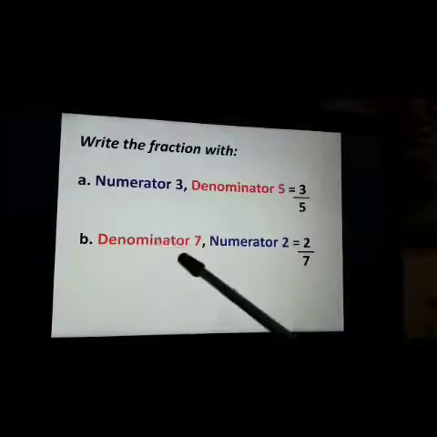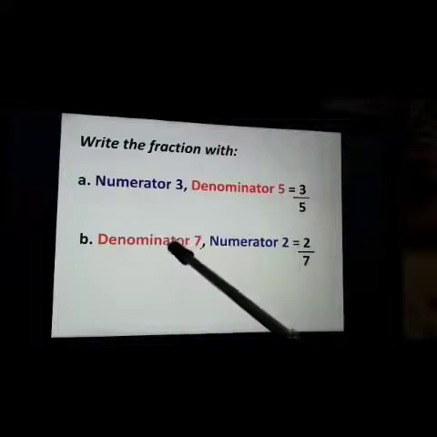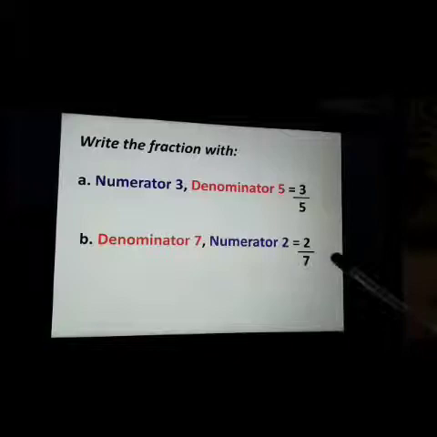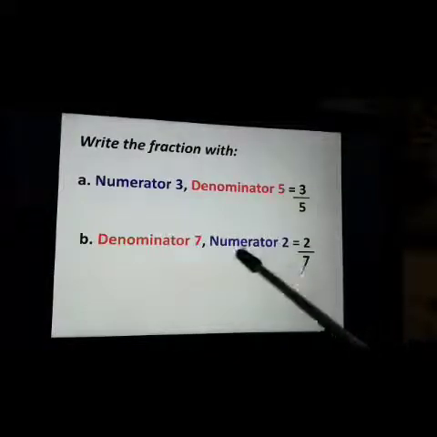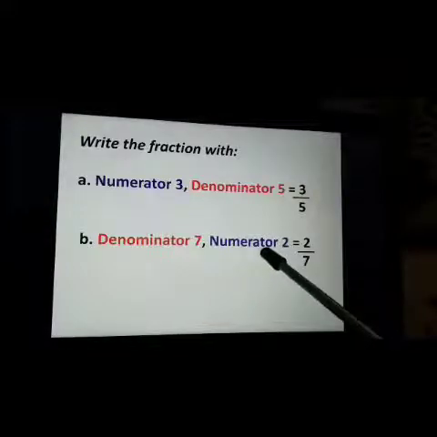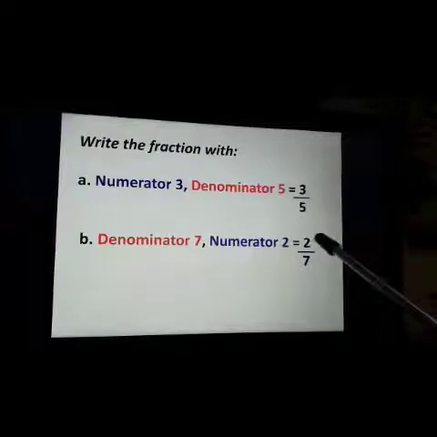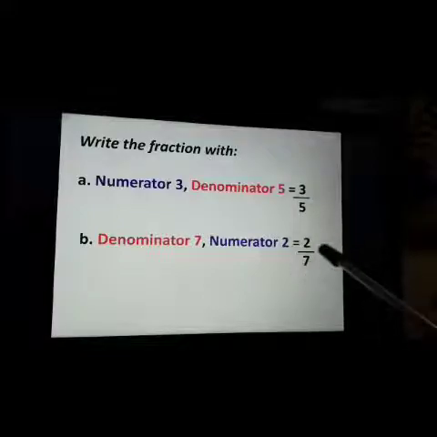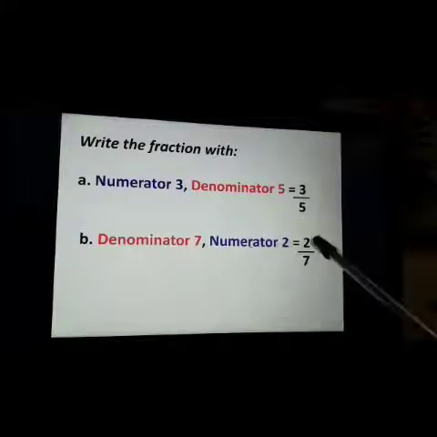Now next, denominator 7 and numerator is 2. Denominator means the number written below the line. Below the line means total number of parts. Okay, so the denominator is 7 and numerator is 2. That means the number of parts shaded or the number of parts taken from the whole. Okay, the fraction will be 2 by 7. Denominator 7 and numerator 2. So the fraction will be 2 by 7.